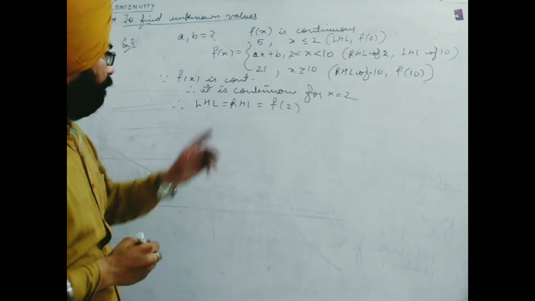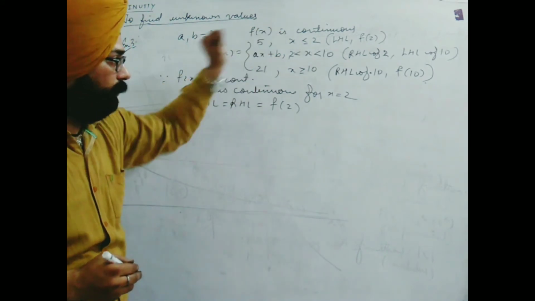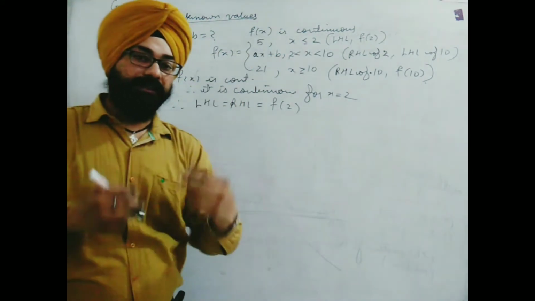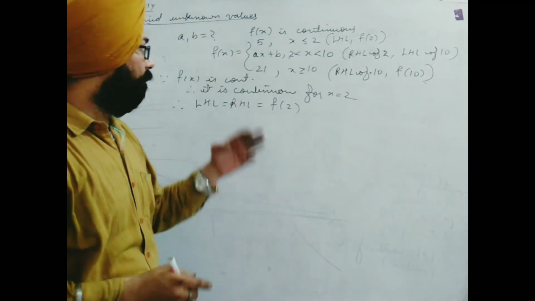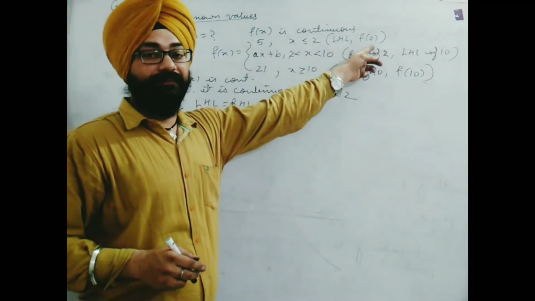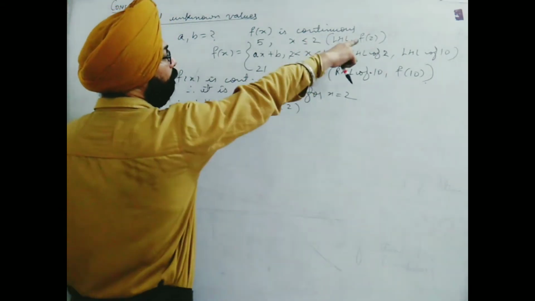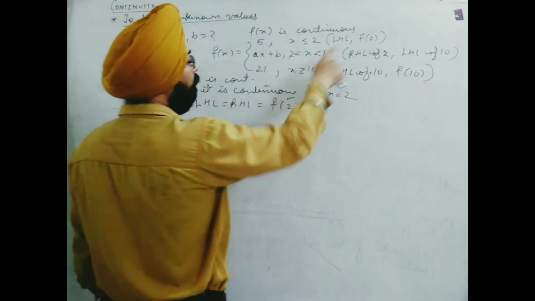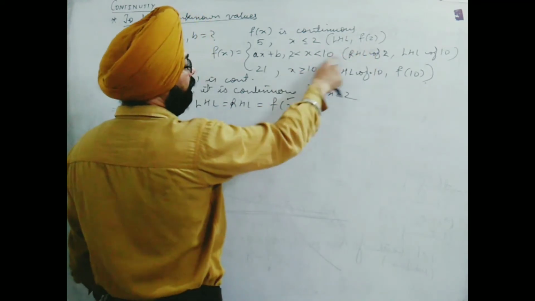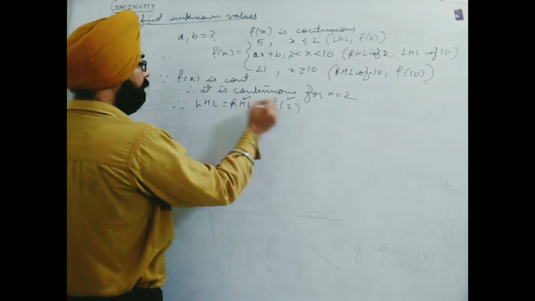What we can do? First of all, we will think only based on 2. As I said, when two definitions are contained in the same, we consider one of them. So here it is very easy to take f(2). We will consider f(2) and RHL.